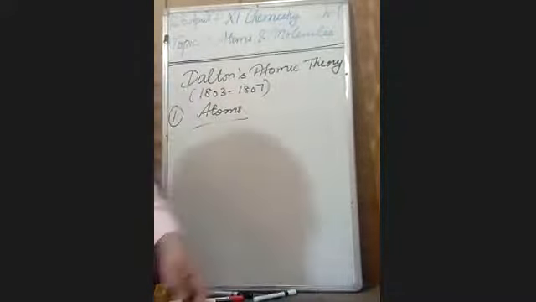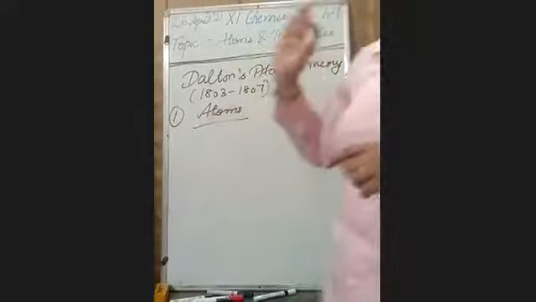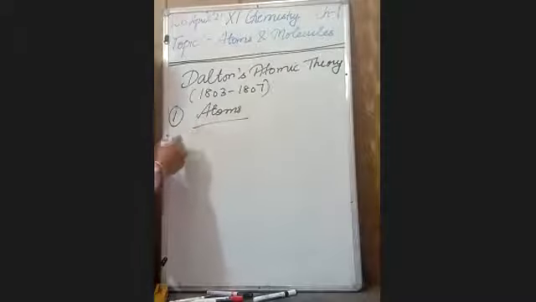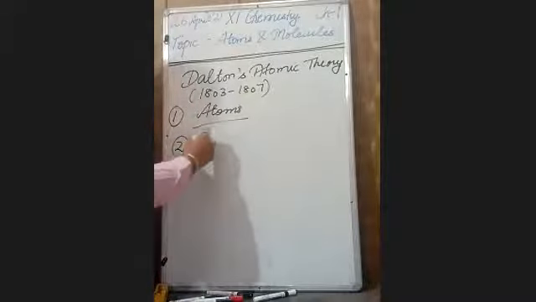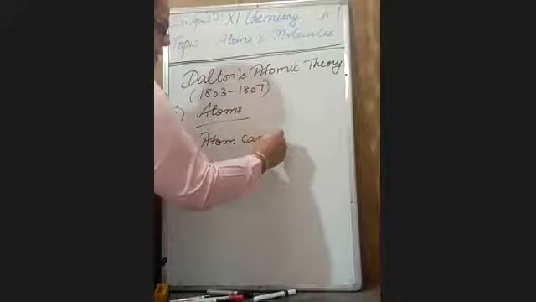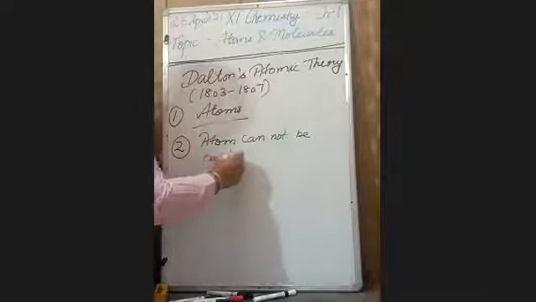And according to Dalton, the atom is an indestructible particle, which means an atom can neither be created nor destroyed.